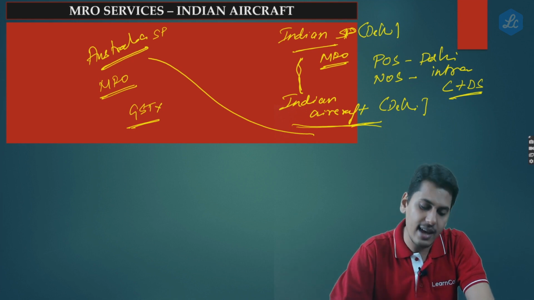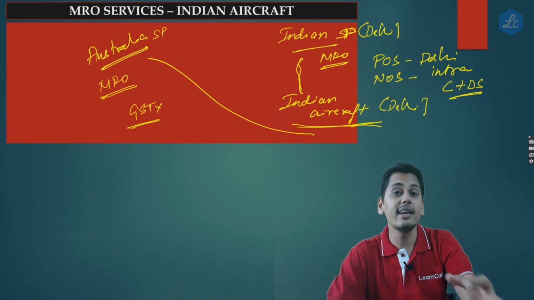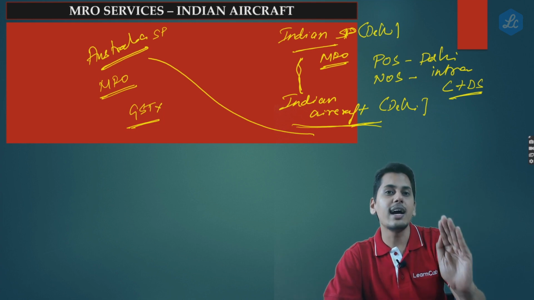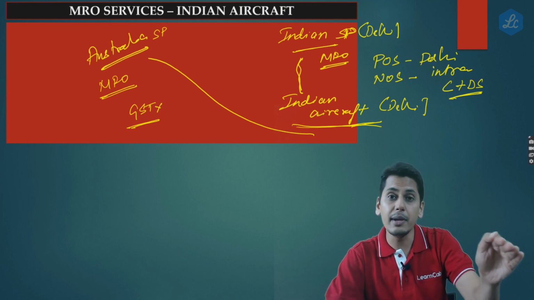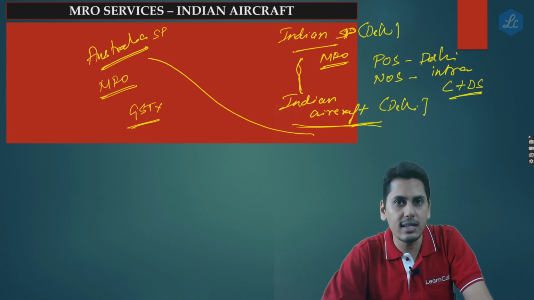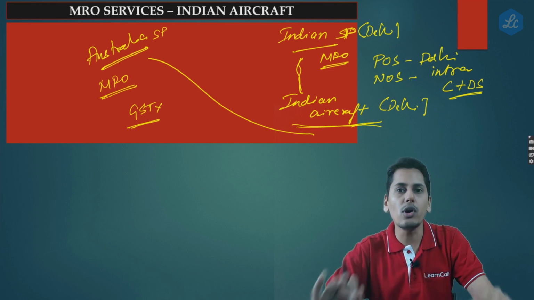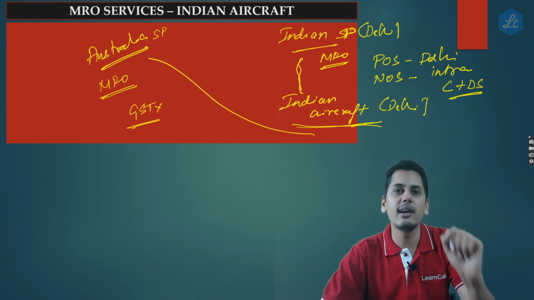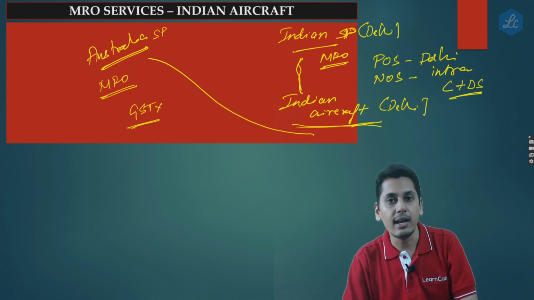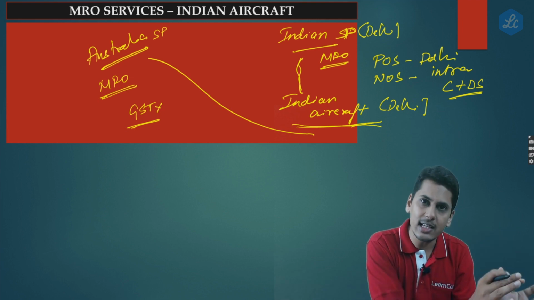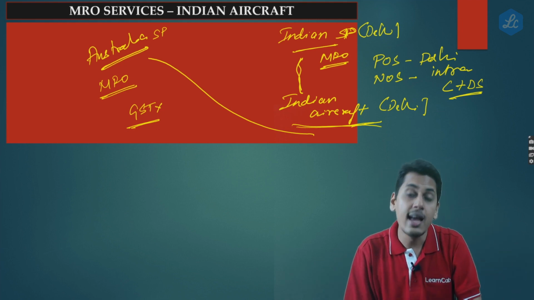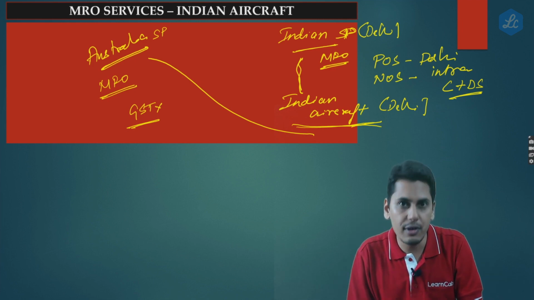So this Indian aircraft, when it is going to Australia and getting MRO services done, that Australian service provider is not charging any GST. It is coming totally tax free. But is the Indian government's GST law treating this as an import of service for this tax to be paid under reverse charge mechanism? If the answer is yes, then there is a level playing field. If he is going to Australia, there it is tax free. He comes to India, the same transaction is treated as an import of service and GST is liable to be paid under reverse charge mechanism.